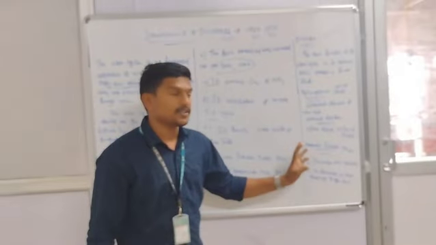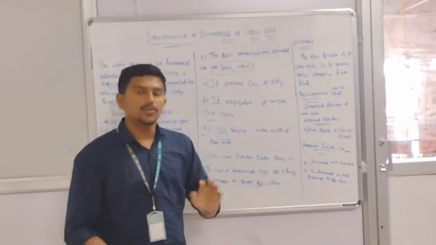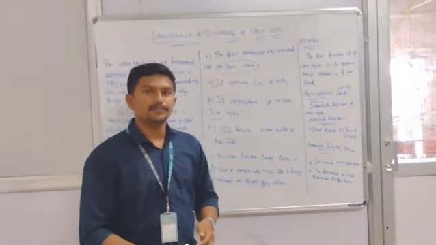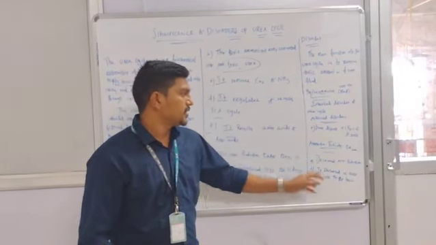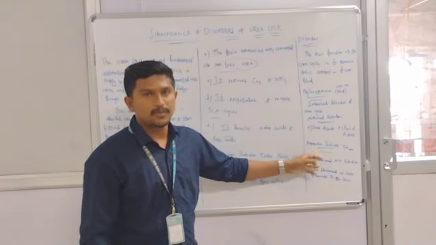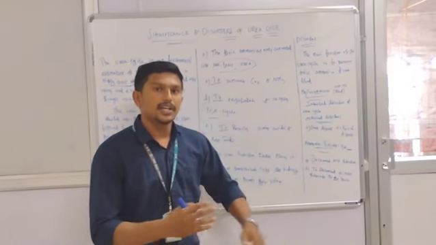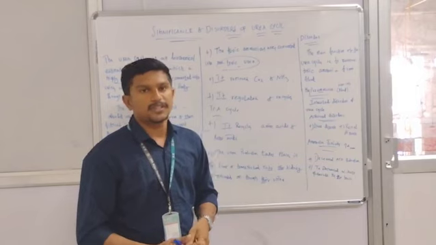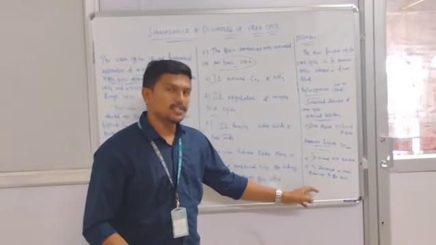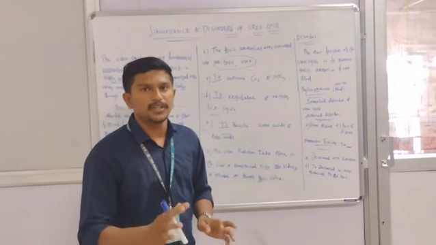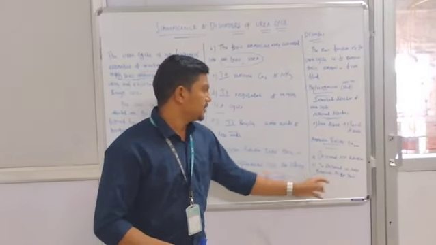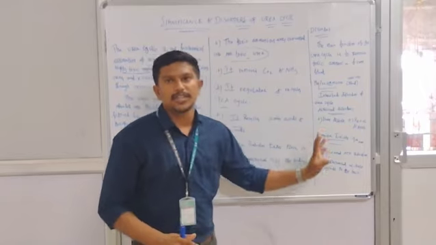Next, ammonia toxicity means an increase in the ammonia level in the blood. It also decreases ATP production and decreases alpha-ketoglutarate in the brain. This is a simple definition of ammonia toxicity.